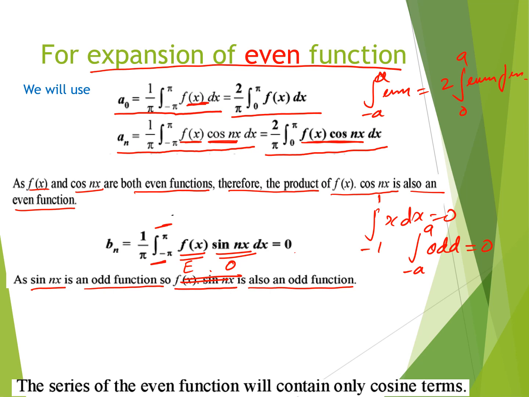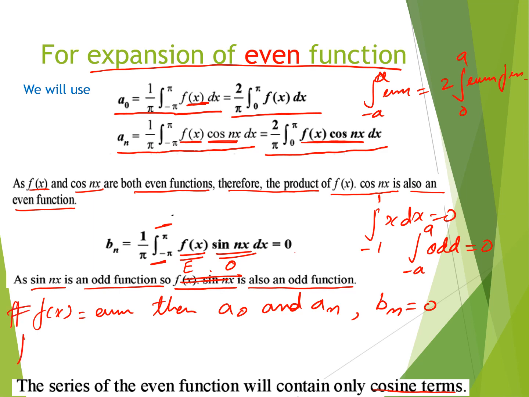The series of an even function will contain only the cosine terms. That means if f(x) is even, then we only get the values of a naught and an, and bn will be 0. Similarly, if f(x) is an odd function, then we only get the sine series bn, and a naught and an will be 0.